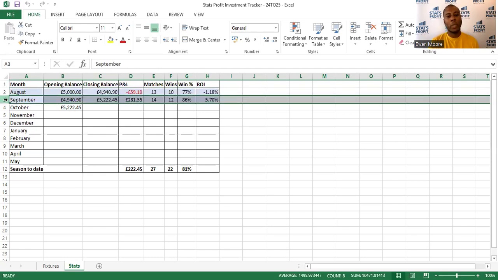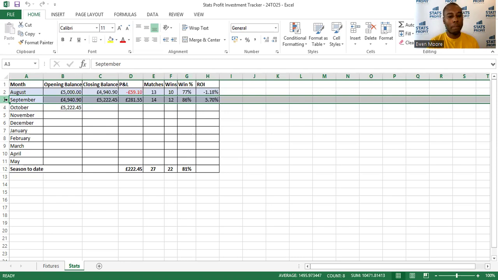So as you can see, we closed the month on £4,940.90. Therefore, that's what we started with in September. And then we have had a total of 14 matches, 12 wins, an 86% win rate, which has given us a return on investment of 5.7% for that month.